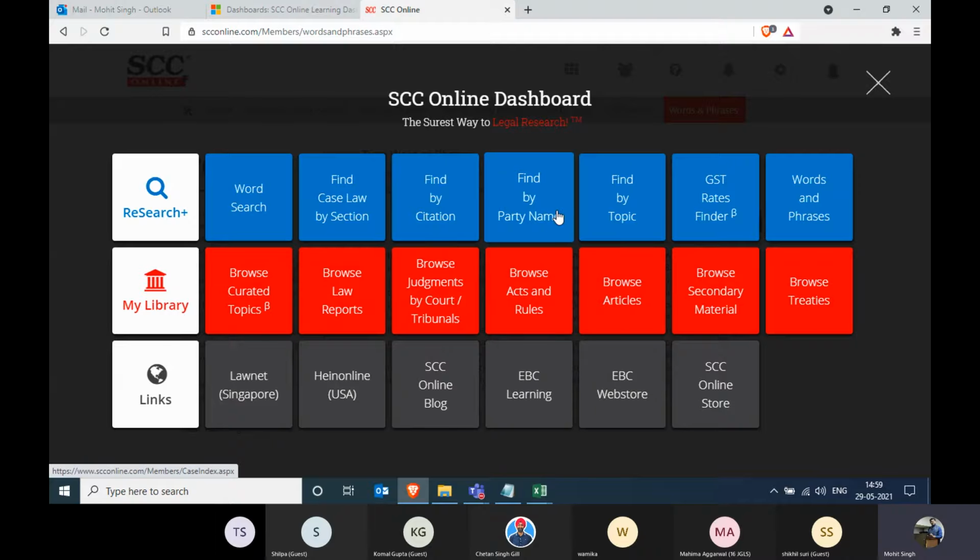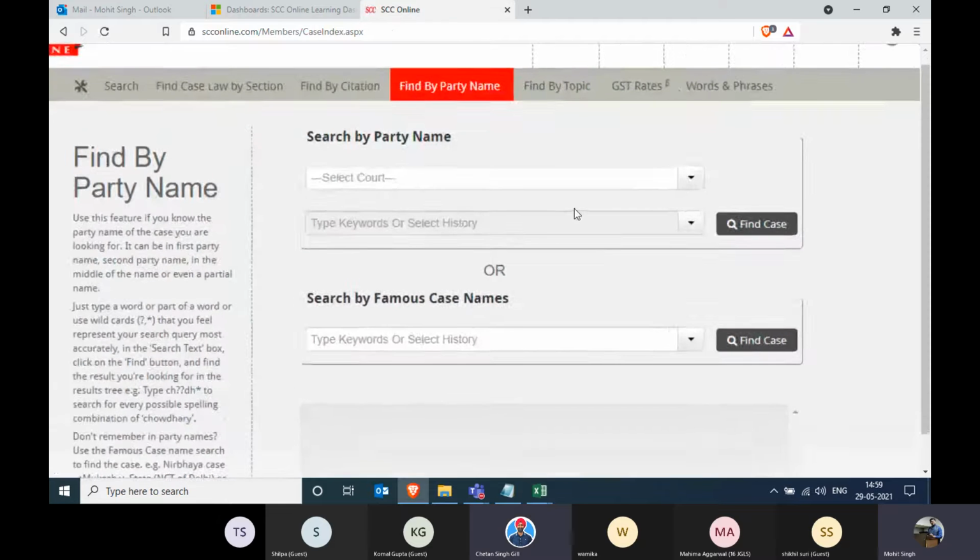All right, let us go with the find my party name, members. In find my party name, we have two different methods available over here. First of all, we can search by party name with the respective codes and the party name. And the second one is search by famous case names. The second method is restricted towards the national media headline cases such as Babri Masjid case, Triple Talaq case, Rajiv Gandhi assassination case, Mumbai blast case.